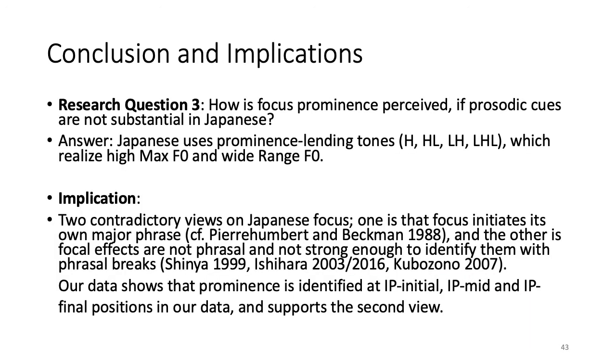In conclusion, our study shows that, as a marker of focal prominence, Japanese uses prominence lending tones, which raises max F0 and widens range of F0. However, its roles are less significant than boundary marking tones, which marks broad focus. There are two somehow contradictory views on focus differing in whether focus initiates an independent major phrase or not. Our study seems to show that focal effects are not phrasal and not strong enough to be identified with phrasal break.